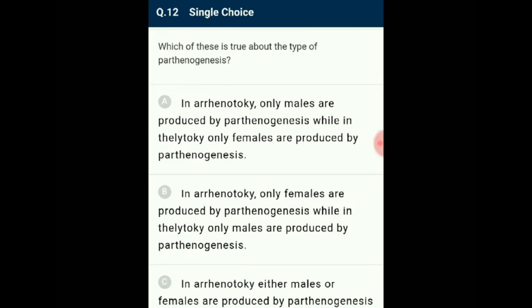Question number 12. Which of these is true about the type of parthenogenesis? Parthenogenesis is the process of the formation of an organism from the egg without fertilization. In Thelytoky, only the females are produced by parthenogenesis. Example, whiptail lizards. In Arrhenotoky, only males are produced by parthenogenesis. Example, male honeybee, also called drone bees. So the answer for this question is option A.